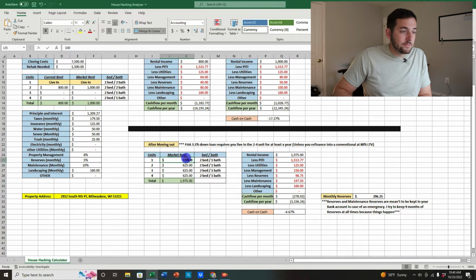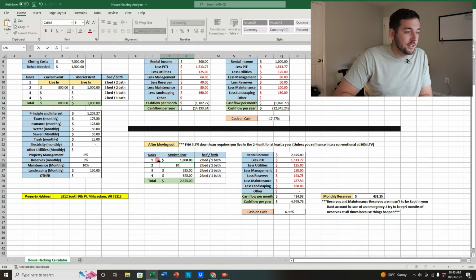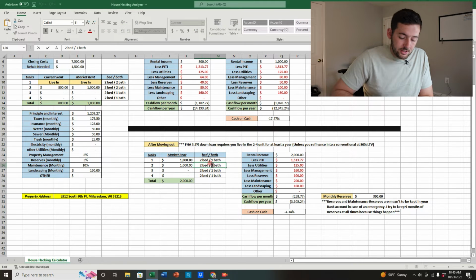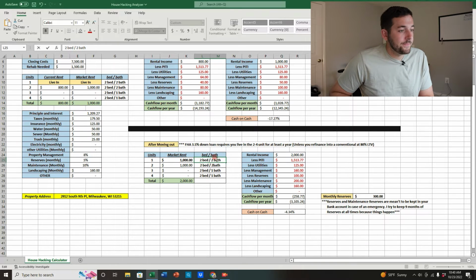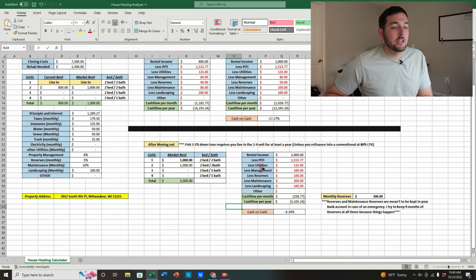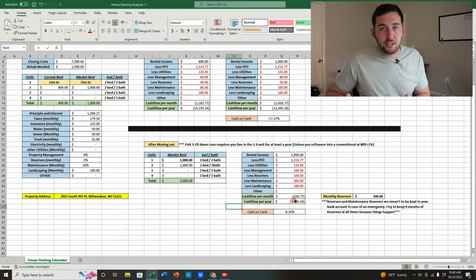So you can put $1,000 for that unit, and you can put the $1,000 for the unit that you have, right? You don't have a third or a fourth unit, so we're going to cut that out. We're going to make sure we put over here, it's a 2-bedroom, 2-bath. And you've got $2,000. So now, let's run the property. Looks like after everything's said and done, after the maintenance, after the reserves, the property manager, after all the expenses, you're going to be losing about $258.77.